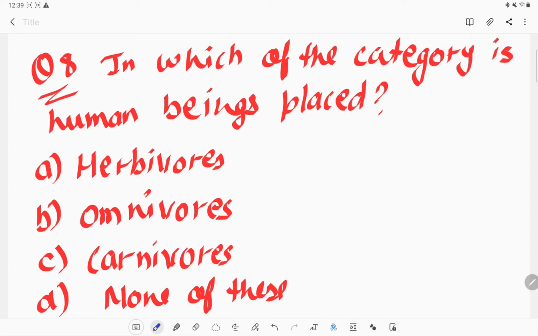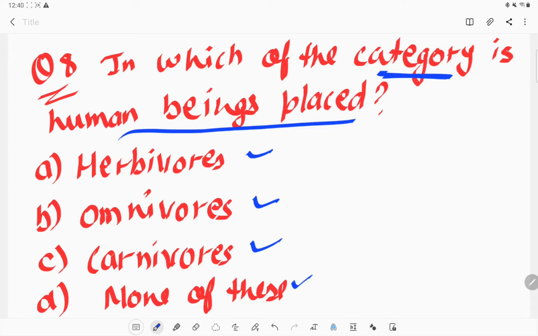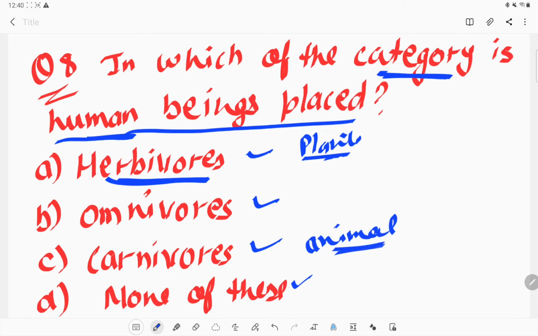Now a similar type of question: in which category is a human being placed? Is it herbivorous, omnivorous, carnivorous, or none of these? Herbivorous are the animals which eat only and only plants. Carnivorous are those which eat other animals, so they depend on other animals for their food.